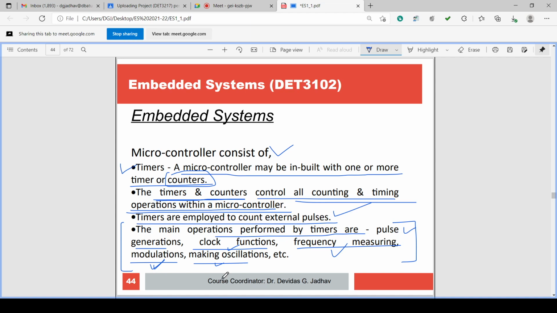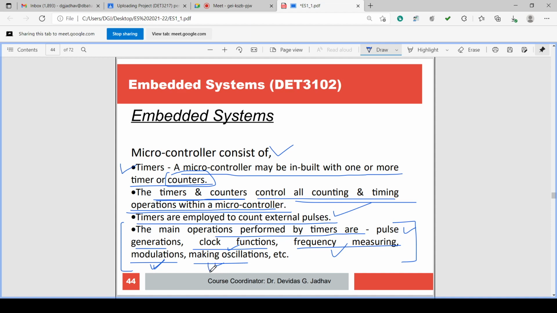You write the program for the timer for a 1 millisecond delay, and again it is reset, again a 1 millisecond delay, again it is reset. For the first millisecond the voltage is made high, for the next millisecond the voltage is made low, then high again, then low again, and this high and low voltage for each 1 millisecond becomes a pulse, an oscillation, a signal.